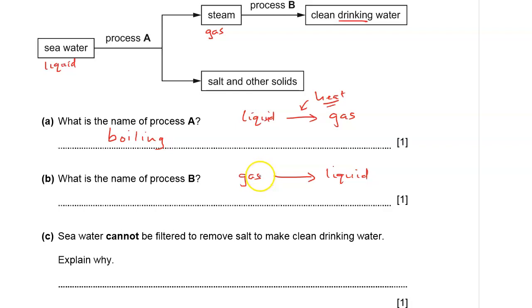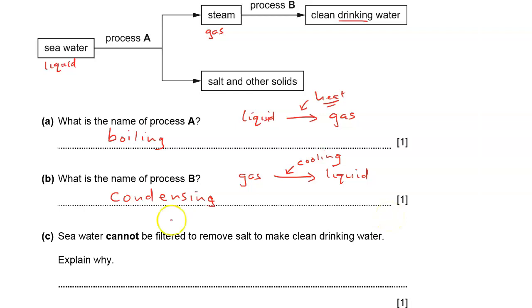Therefore, to move from gas to liquid state, we perform cooling. Now, when we cool our steam to liquid to get water, we call that process condensation. We call that process condensing. So it is condensation, condensing.